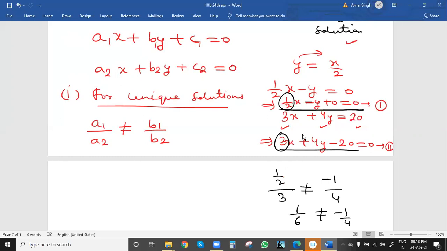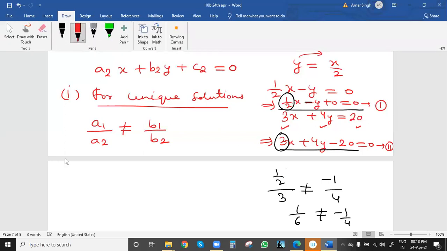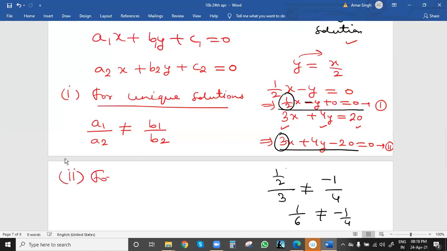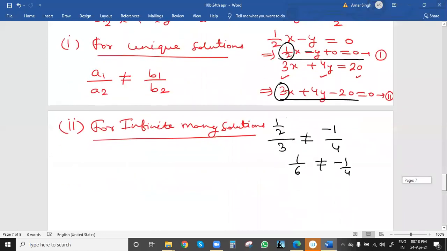First we convert the pair of linear equations to standard form. Then we check: if a1 by a2 is not equal to b1 by b2, it means a unique solution. This is the first case. Second, for infinitely many solutions.